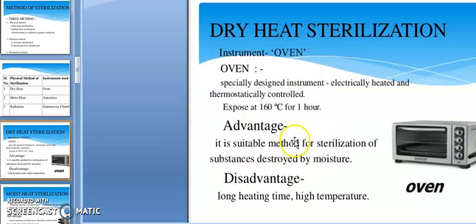An advantage of dry heat sterilization is that it is suitable for sterilization of substances destroyed by moisture. The disadvantages are long heating time and high temperature. By applying the dry heat method, we cannot sterilize moisture-sensitive items or volatile items.